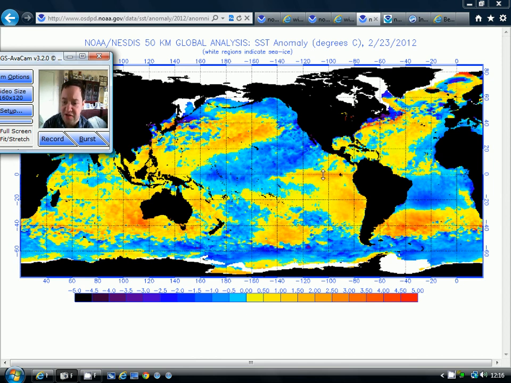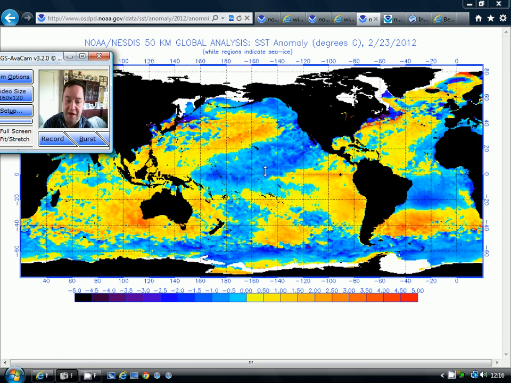But further east, this is quite interesting because we're starting to see warming taking place from the coast of Chile up into Peru, and that warming effect is beginning now to spread out into parts of the El Nino regions, the regions that we need to look at to see whether we get an El Nino or a La Nina effect. So this implies that the La Nina is certainly finishing. It's almost at an end.